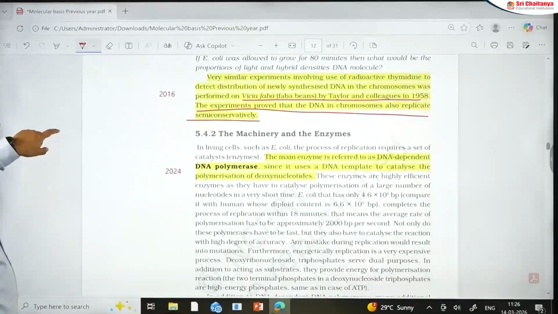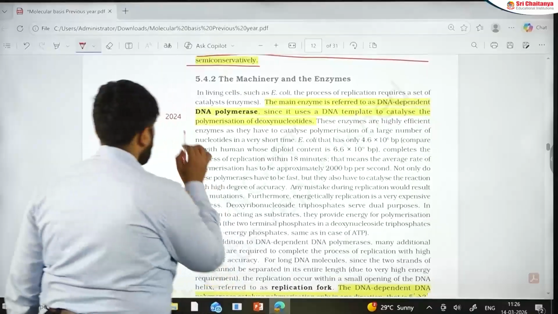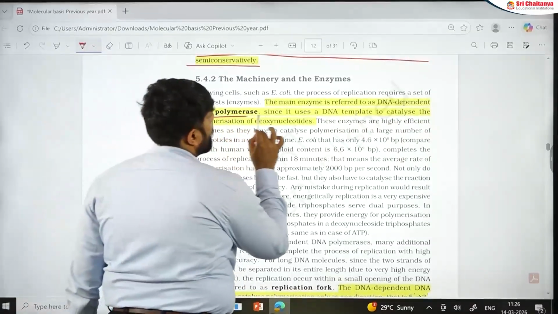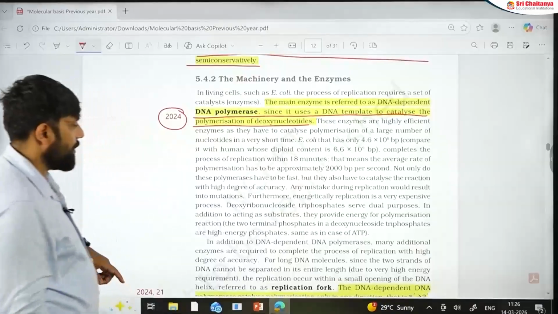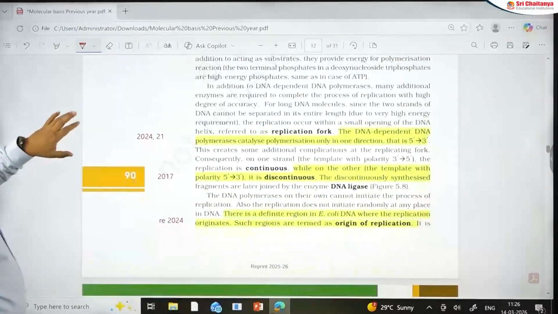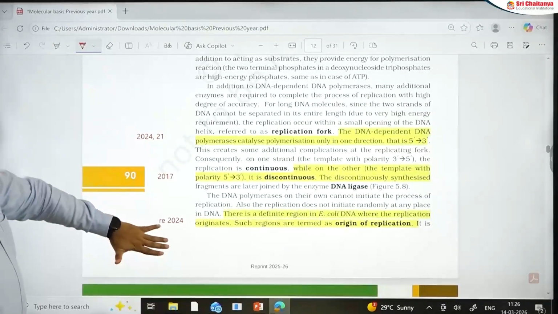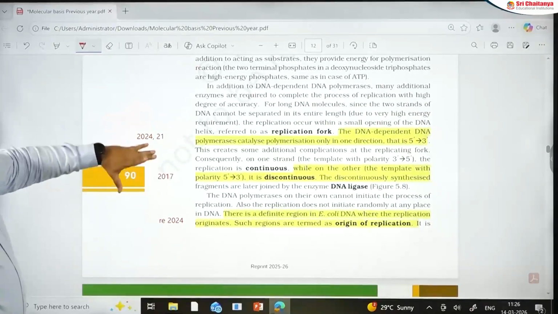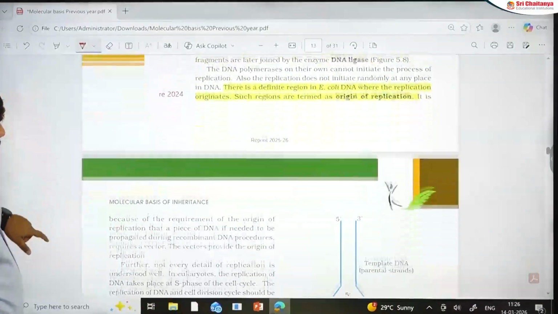In 2024, I have enzymes which are involved in the replication. Here DNA polymerases are the important ones. DNA polymerases are template dependent, which are doing that. Remember that most of the things are template independent in this chapter. Again, small points from the discontinuous part. We have already discussed that section. From origin of replication, 2024, means replication is a question that is appearing in recent exams.